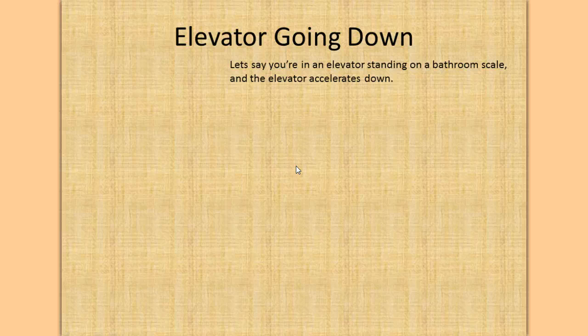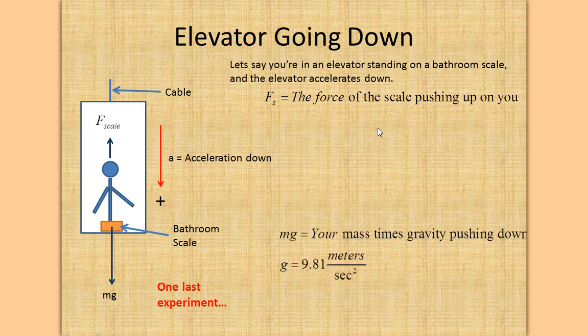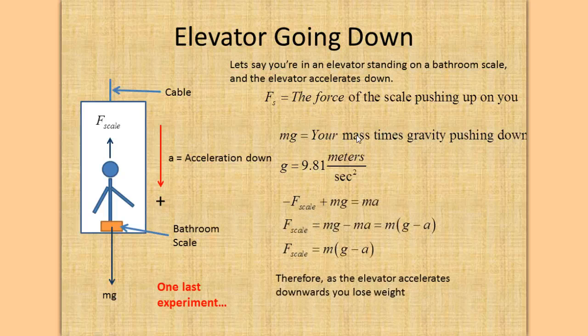Let's say the elevator is going down. Let's say you're standing on the bathroom scale and the elevator is going down. We have our same equations here, but this time down is positive. So now F scale is negative, plus mg is positive, is equal to mass times the acceleration of the elevator.